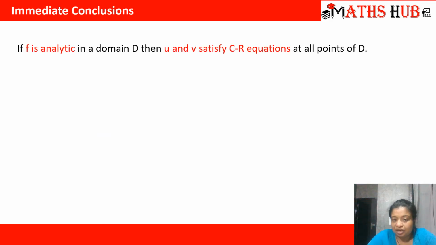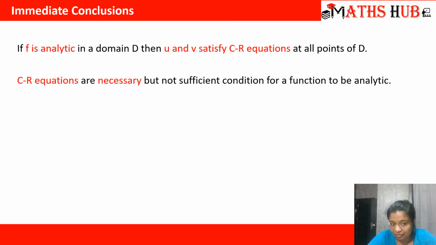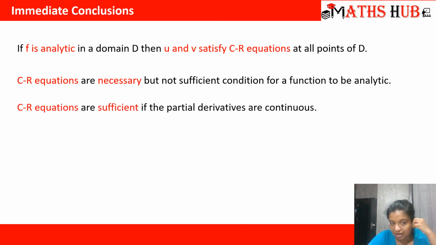So what are the immediate conclusions from the Cauchy-Riemann equations? If the function is analytic in a domain D, then u and v will always satisfy the CR equations at all the points of the domain D. CR equations are necessary but not sufficient conditions for a function to be analytic. That means only when all four partial derivatives are continuous can we say the function is analytic. Only proving the CR equations is not sufficient. CR equations are sufficient if the partial derivatives are continuous.